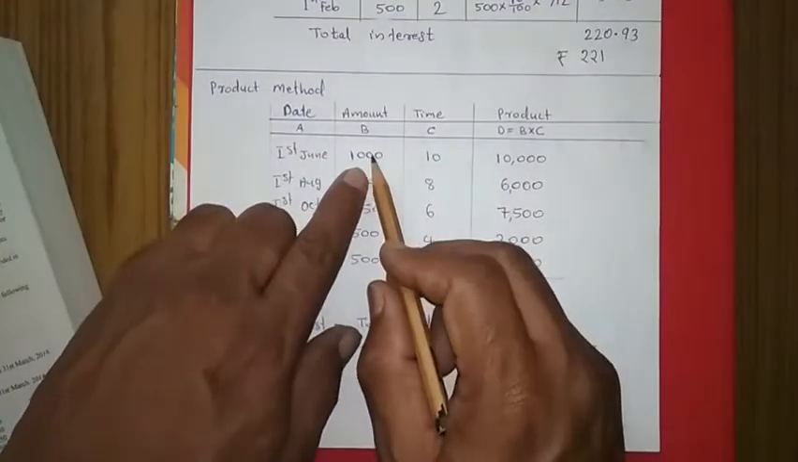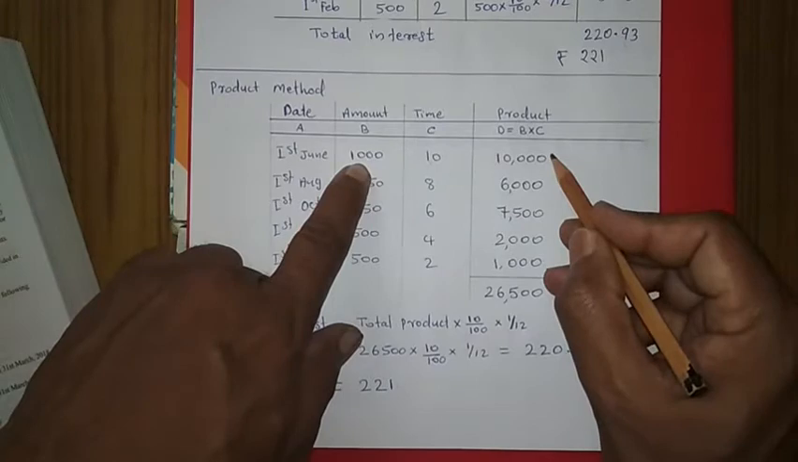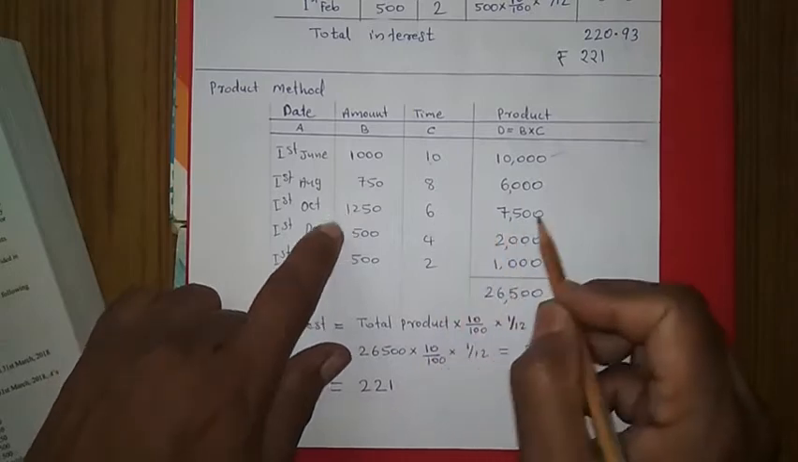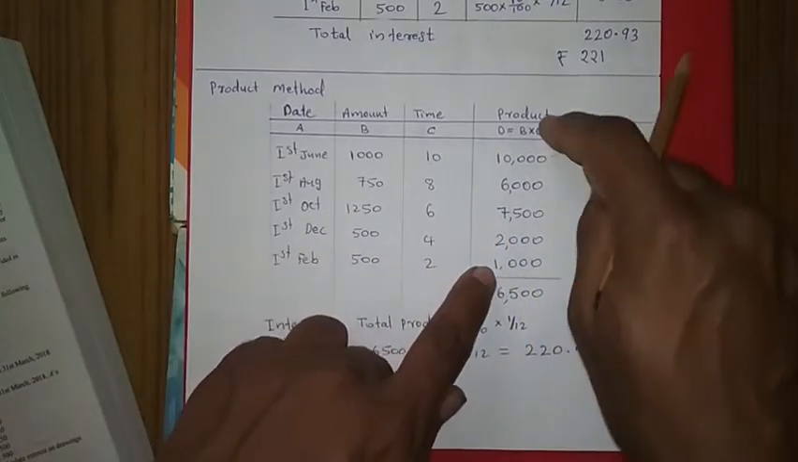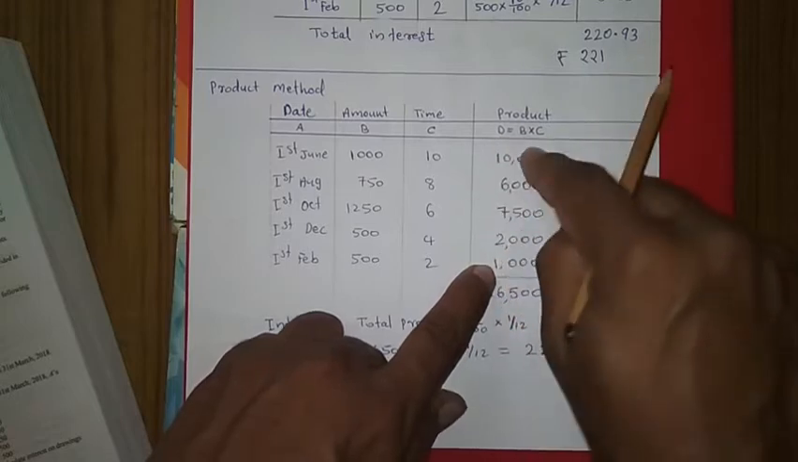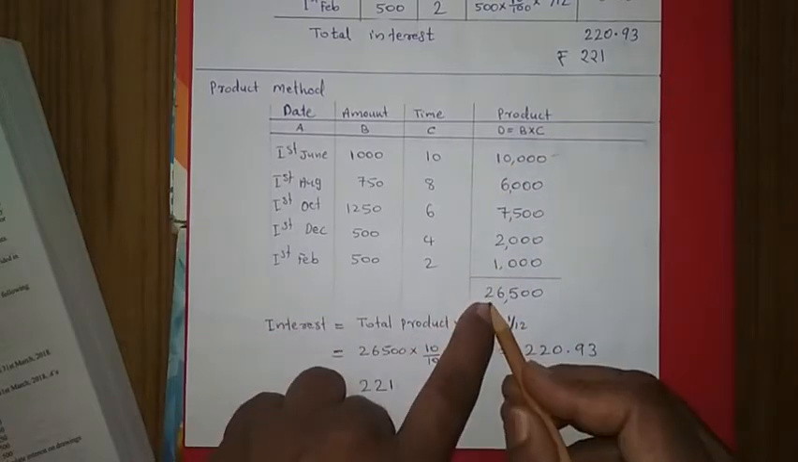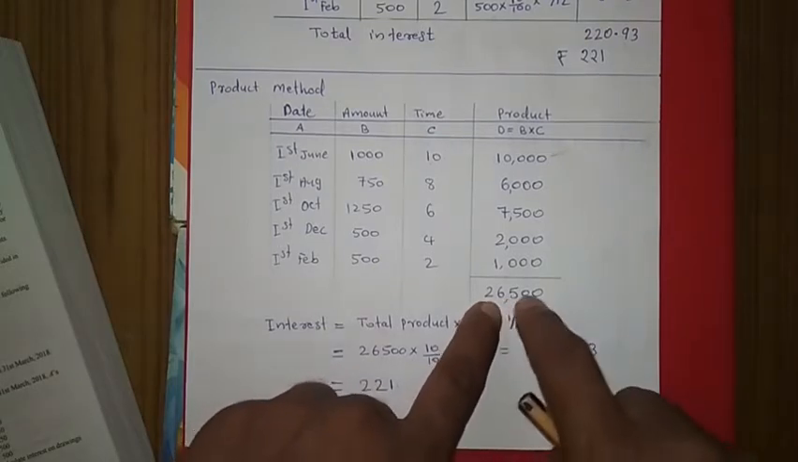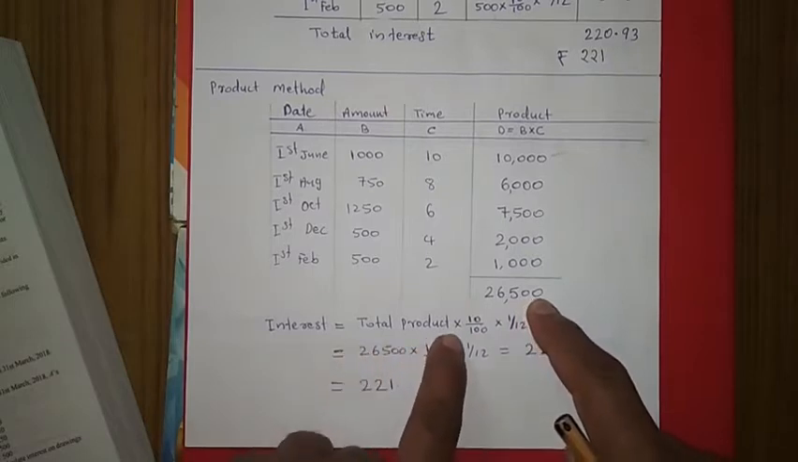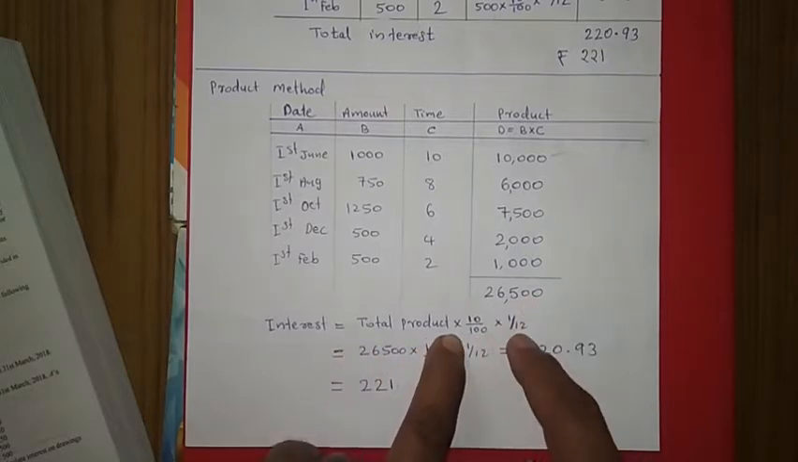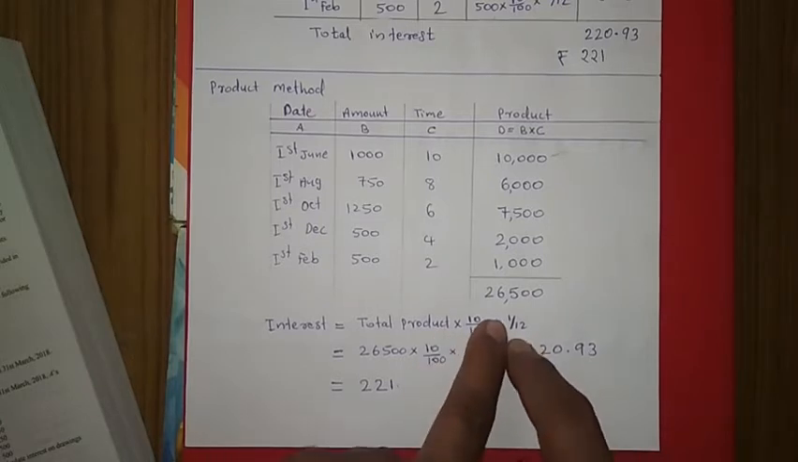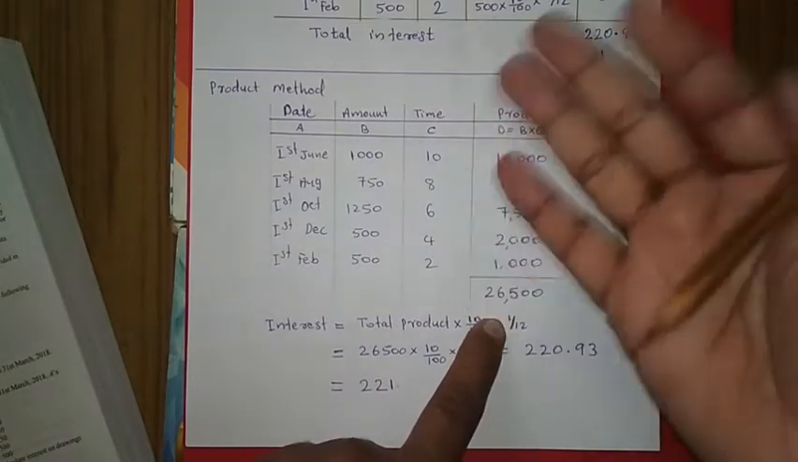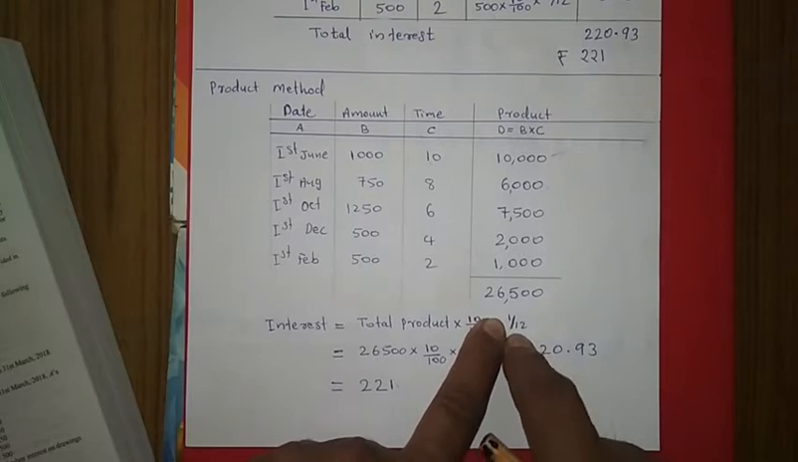Then the product will be 1000 into 10, we get 10,000, then 750 into 8, 6,000, 1250 into 6, and like that. After doing that, we have to take the total of this product. This total is coming 26,500. Then we go to the formula. In the formula, this is the total of product. Total of product into 10 upon 100 into 1 by 12. Why are we taking 1 by 12? To get each amount we have multiplied the time in months, so we take 1 by 12 to convert it to years.